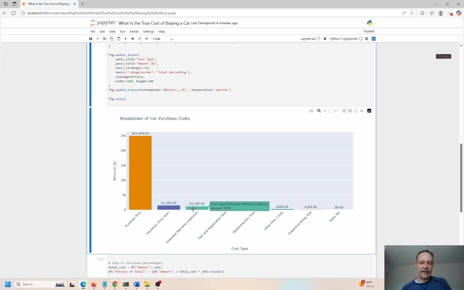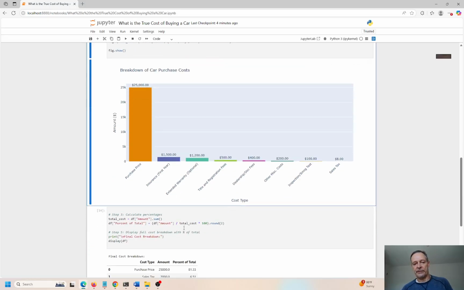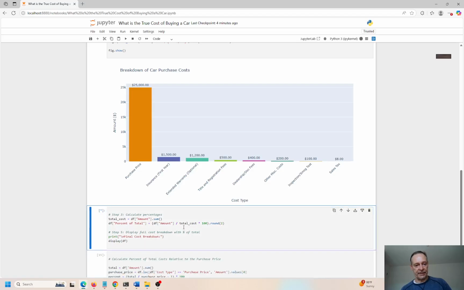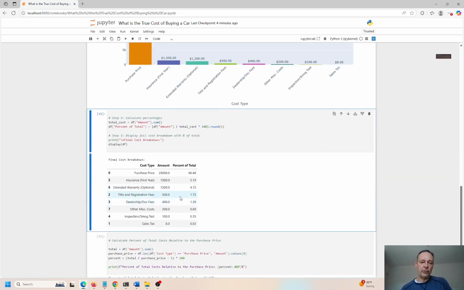But there's a bunch of ancillary extra costs over here. Not really superfluous, but probably mandatory and probably not going to get out of this. There could be some wiggle room at some point, but that's really up in the air. There's no guarantee of anything whatsoever. So the cost of the car is 25,000. That's actually 86% of the total cost of everything, because you have all these extra charges baked in here.